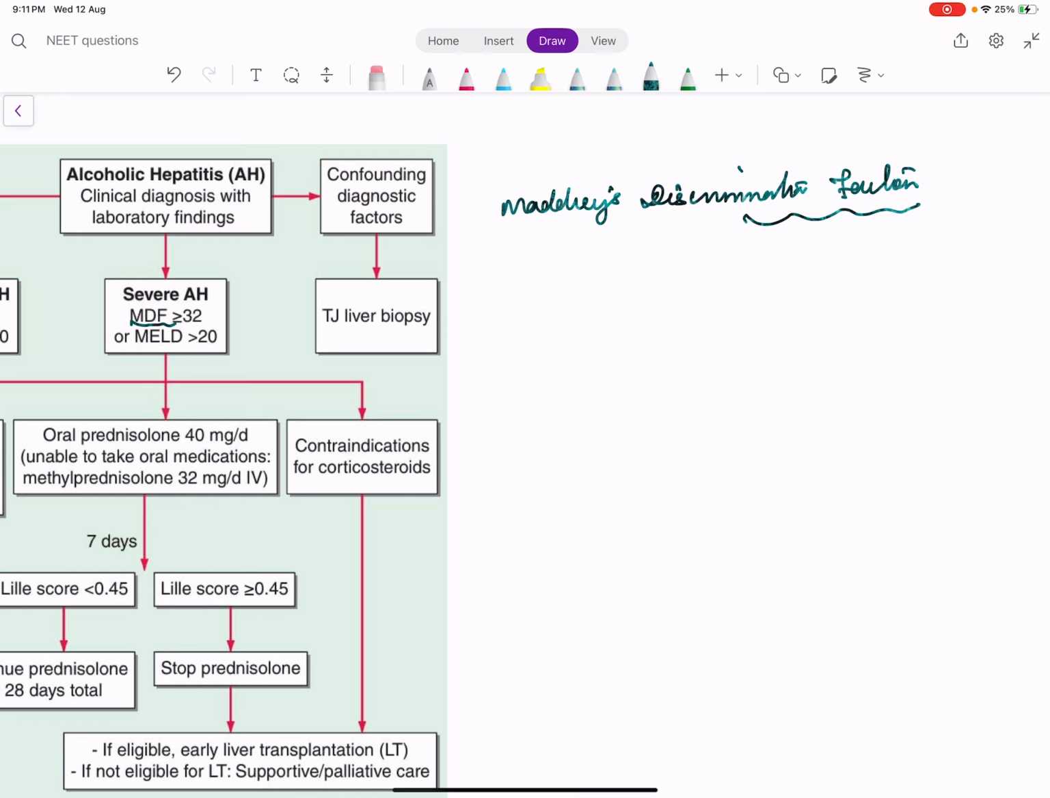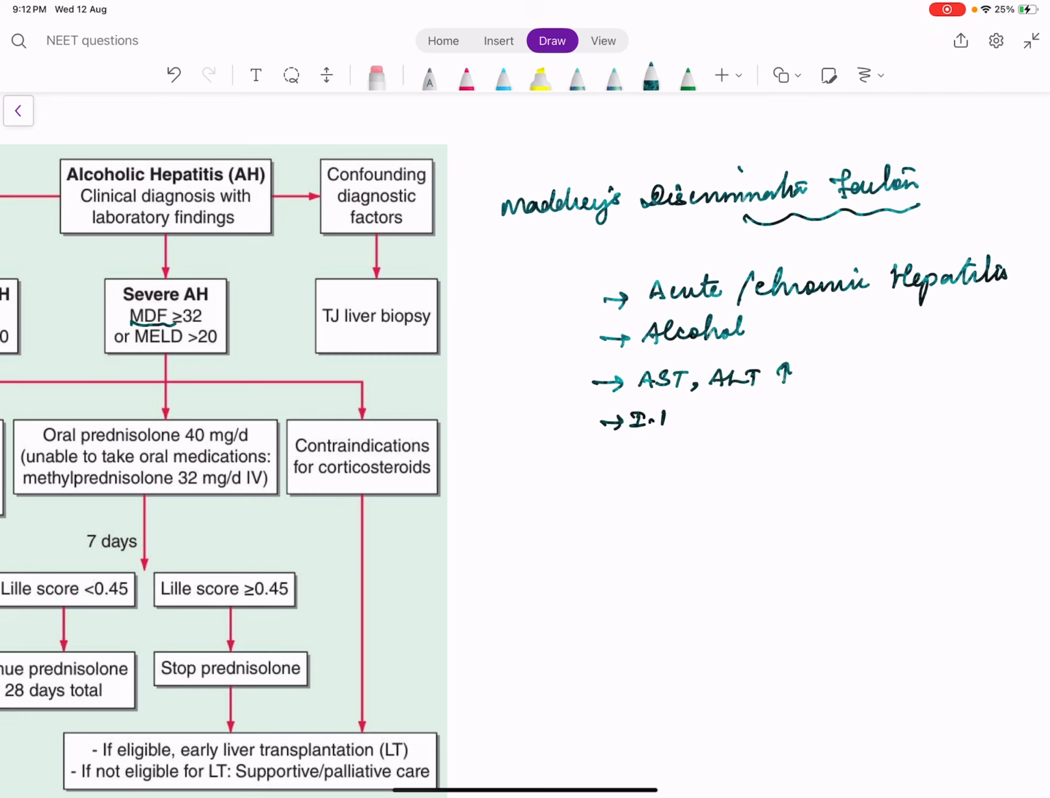So when do you suspect alcoholic hepatitis? Alcoholic hepatitis is an acute or chronic hepatitis. There is definitely a history of alcohol intake, a recent alcohol intake, and it is a hepatitic pattern. So AST, ALT will be elevated. Indirect bilirubin and direct bilirubin both will be elevated. ALP is normal. Here GGTP is elevated. This is peculiar because alcohol stimulates GGTP production.